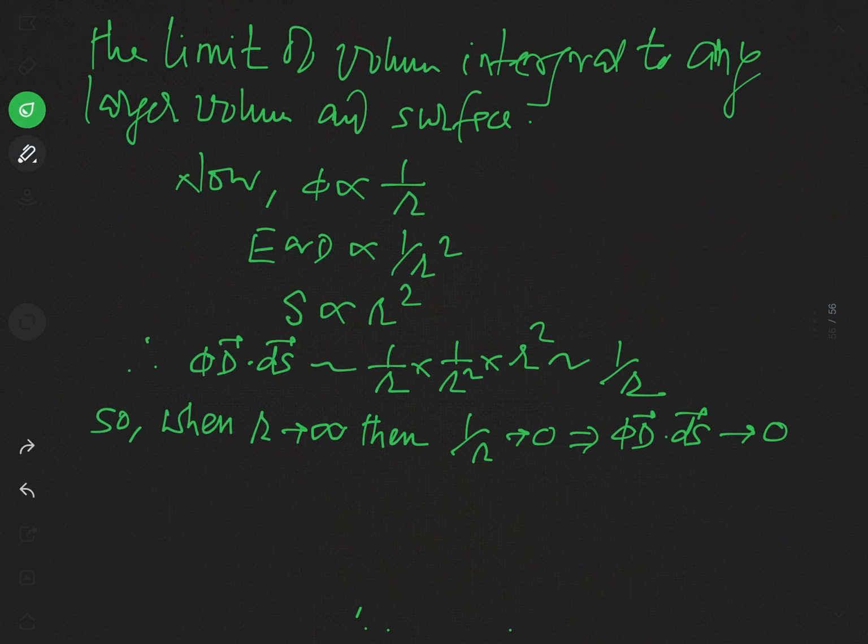In fact, this fact can be explained in another manner too. When the surface S is infinitely separated from the source of charges, the field produced by the source, that is the charge, cannot reach the surface S in any finite time, and hence this surface integral will be 0 when we consider the volume V as all space.